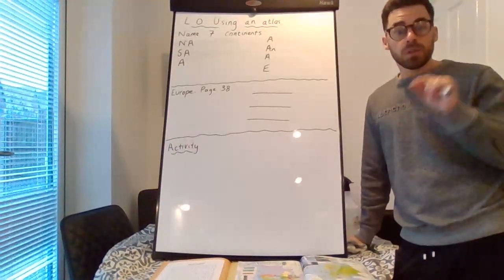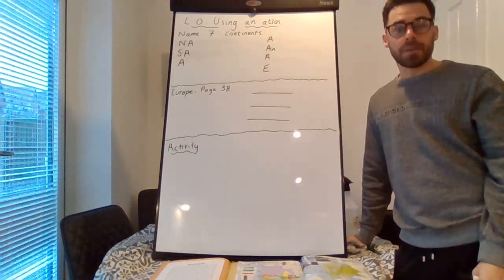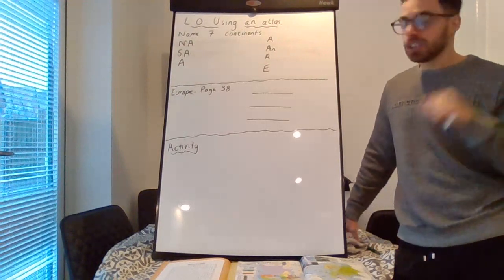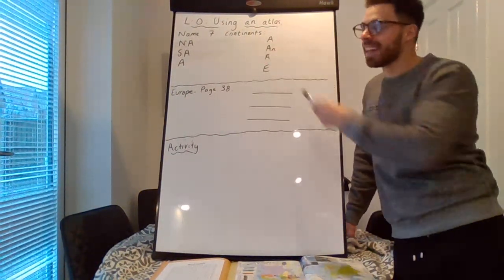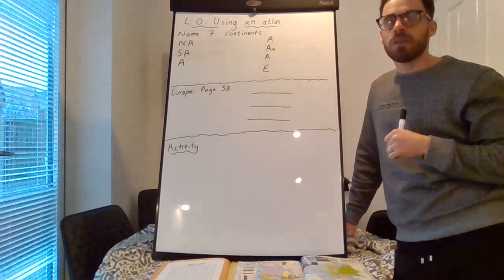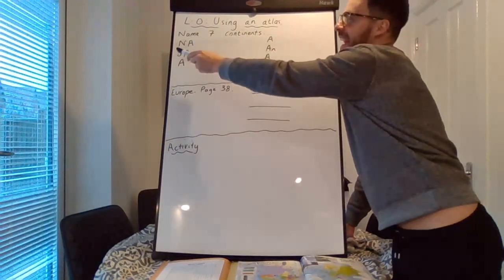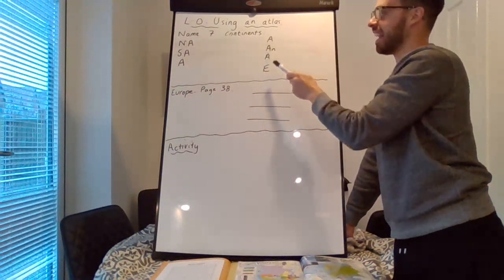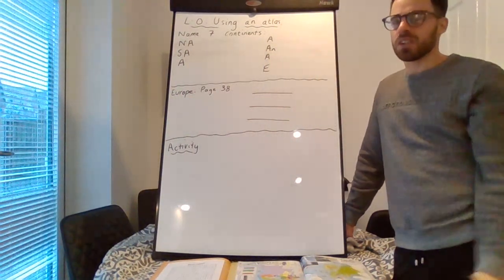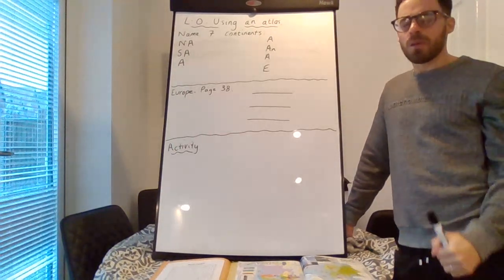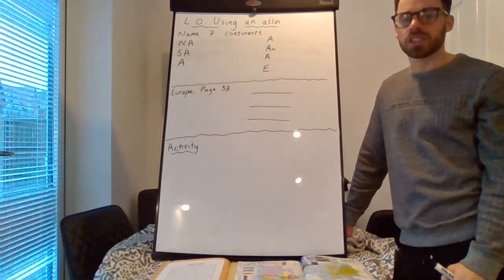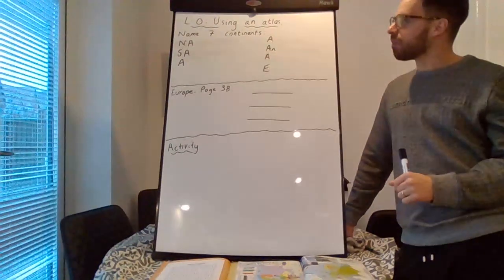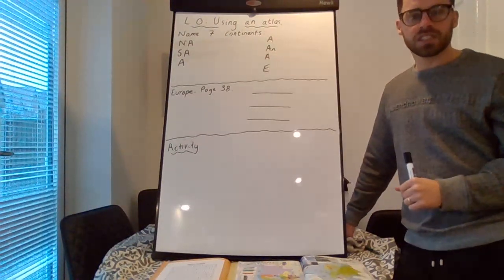If you write them down, remember those capital letters for names of places, or you might just see how many you can remember out loud. Just to help some people, I've added some letters on the board as well that might remind you. N-A, S-A, there's lots of A's. A, A-N, A, E. I've given you the first letter for the continents just to remind some of you if you may have forgotten. Pause the video for a minute and see if you can remember the names of those 7 continents.